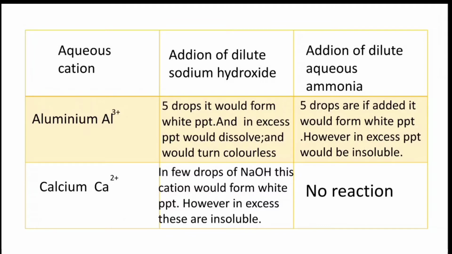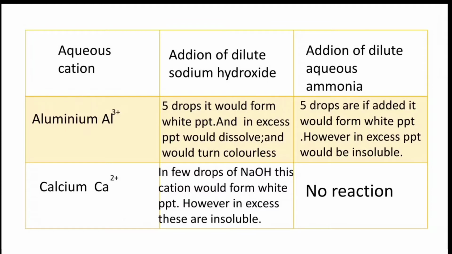First of all, we'll discuss aluminium. With a few drops of NaOH, aluminium forms a white precipitate, and in excess NaOH the precipitate dissolves and turns colorless.